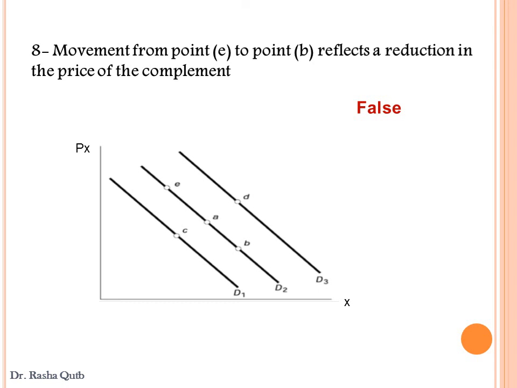So when the price of X decreases, the quantity demanded for X increases, and we are moving along the same demand curve from point E to point B. That's why this sentence is false.